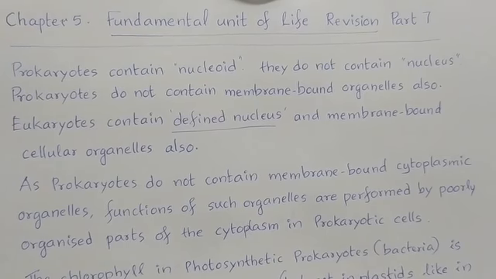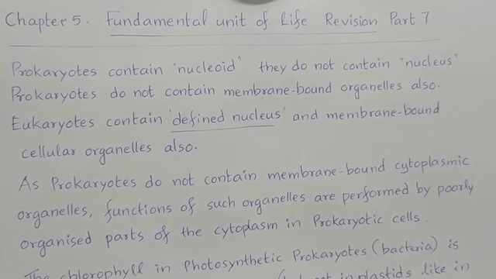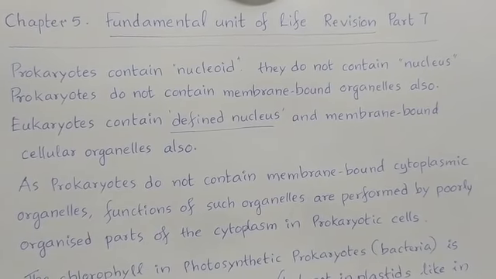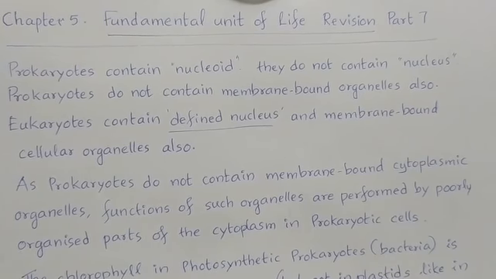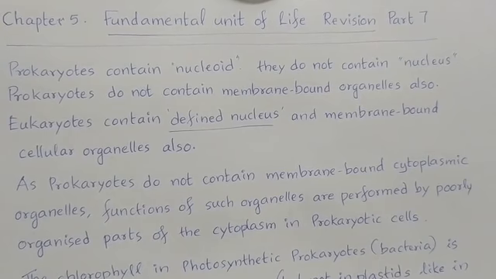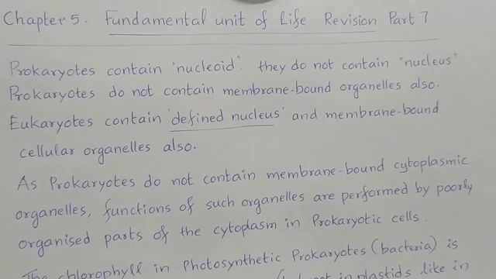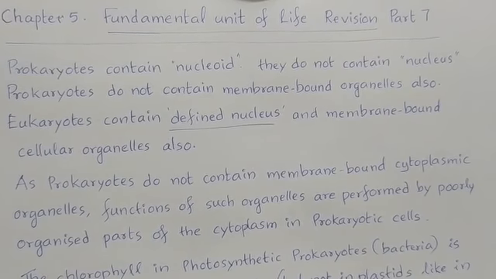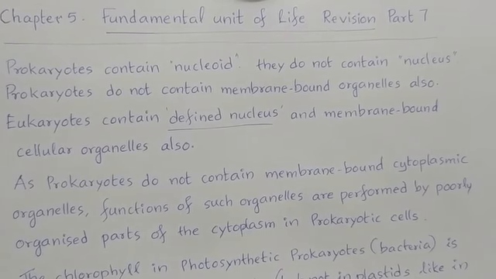We have already discussed so many things as part of revision. In the last class, we discussed the nucleus, and while discussing the nucleus, we discussed prokaryotes and eukaryotes. Prokaryotes contain a nucleoid and do not contain a nucleus. Prokaryotes do not contain membrane-bound organelles also.